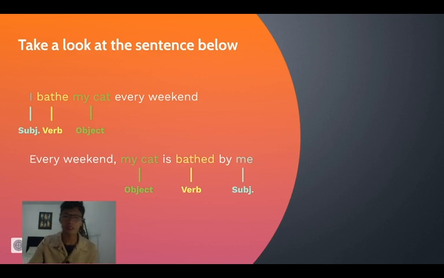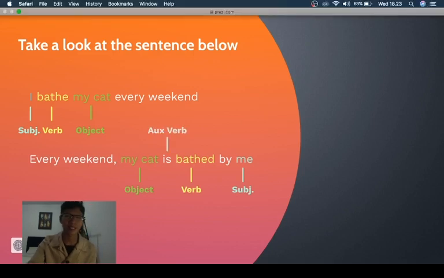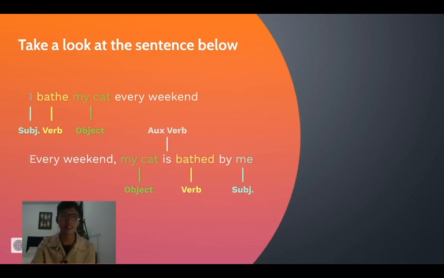So let's read both aloud. I bath my cat every weekend. Every weekend, my cat is bathed by me. Whether it's active or passive, the meaning does not change. The cat is receiving a bath every weekend. And in the passive voice, there are some additions.